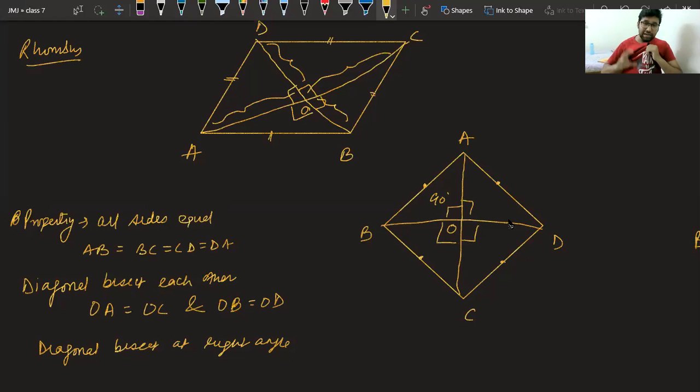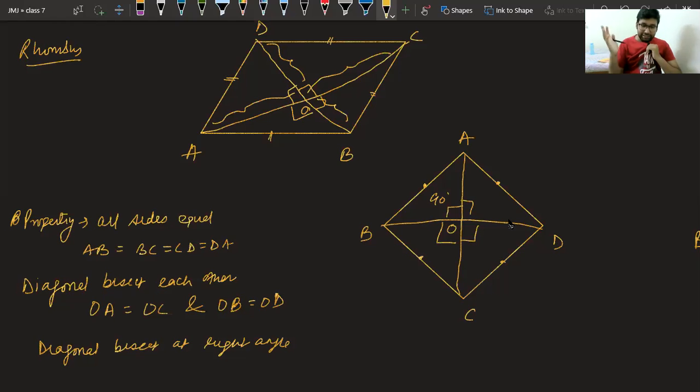Okay, class, I hope I am able to make you understand the properties of rhombus. You wrote OB equal to OB? No, beta, I wrote OB equal to OD. This is D only. These properties will be utilized in this question.